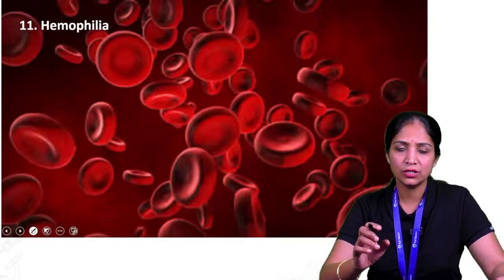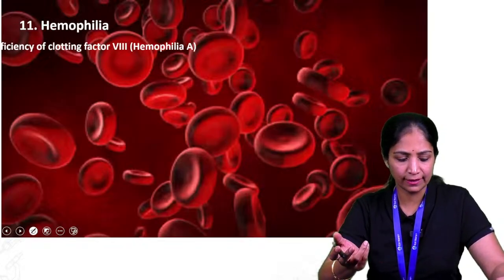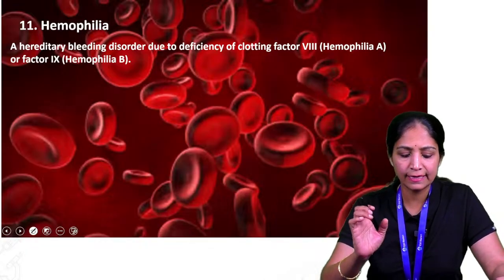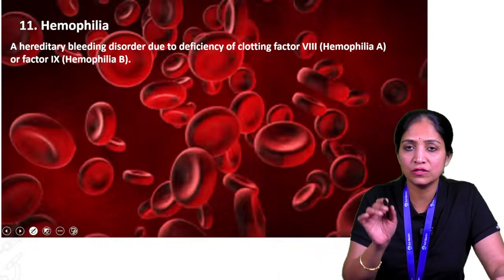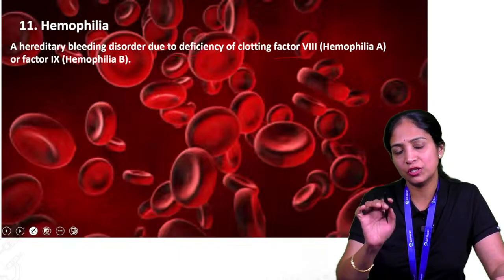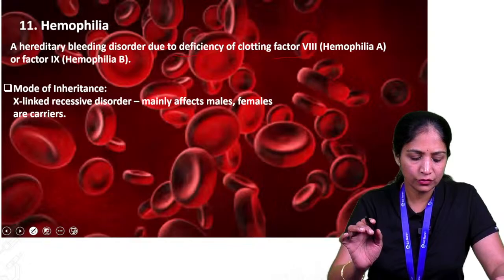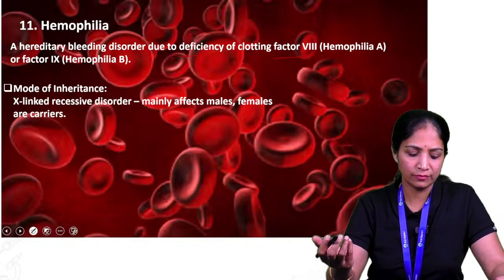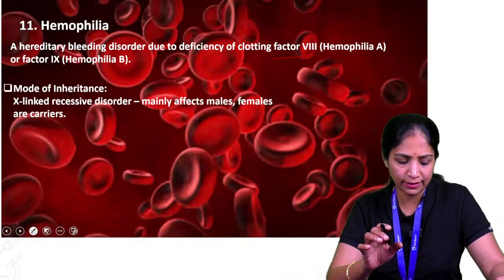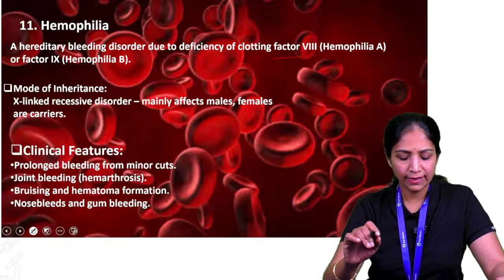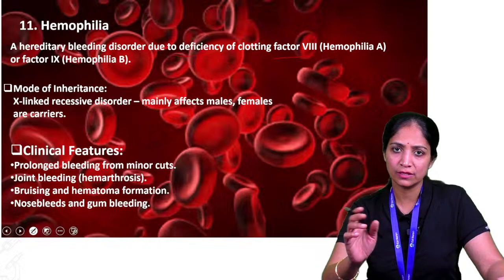Next, one more condition, that is hemophilia. What do you mean by hemophilia? Hemophilia is a hereditary bleeding disorder due to the deficiency of a clotting factor, especially clotting factor 8 and clotting factor 9. The mode of transmission is genetic; it is a recessive disorder, mainly affecting males, and the females are the carriers.